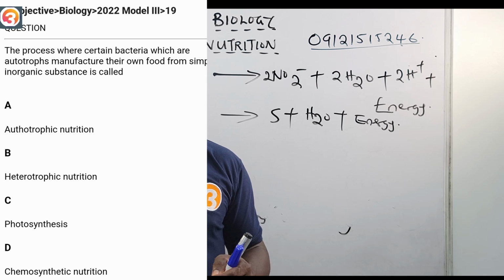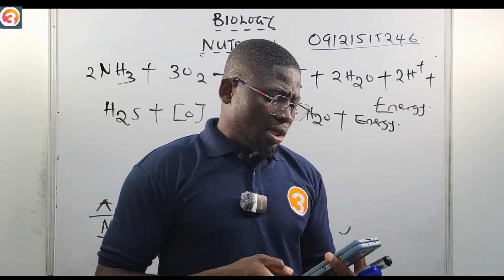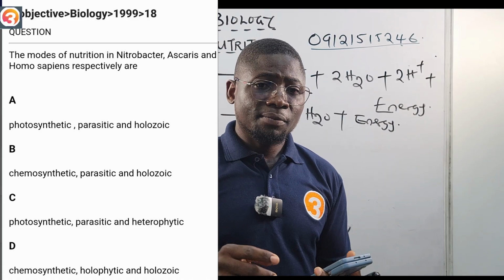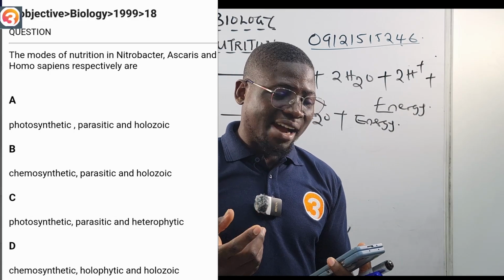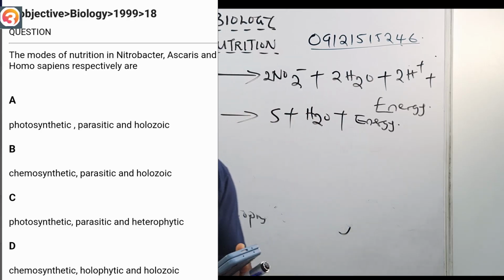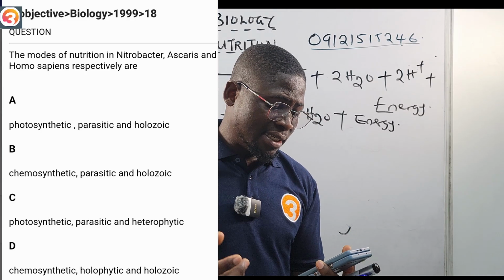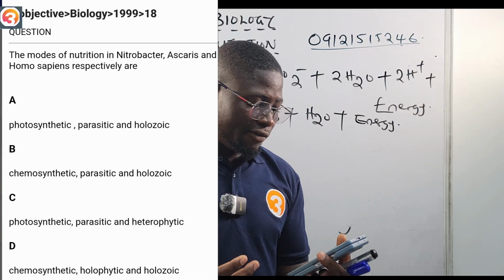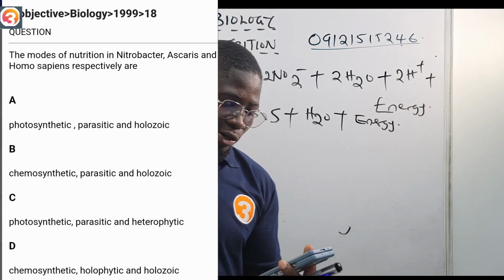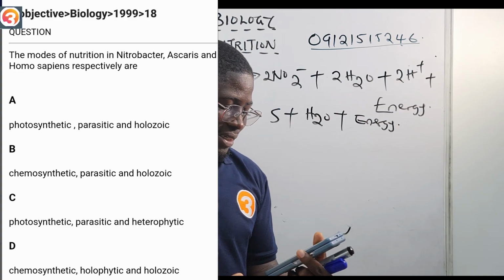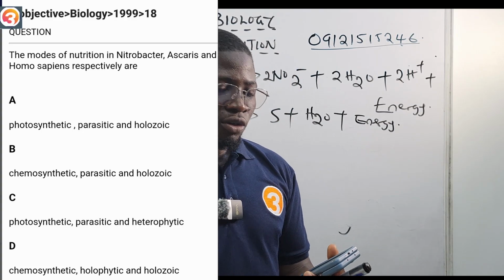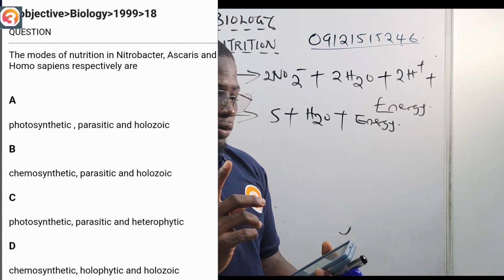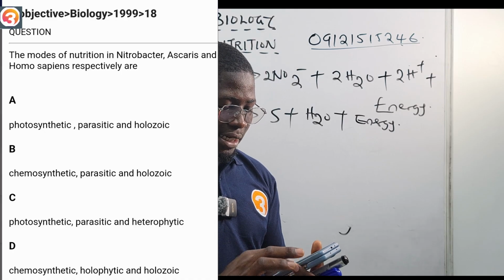Now let us see another question. They say the modes of nutrition in Nitrobacter, in Ascaris and Homo sapiens, respectively, are: A, photosynthetic, parasitic, and holozoic. B, chemosynthetic, parasitic, and holozoic. C, photosynthetic, parasitic, and heterophytic. D, chemosynthetic, holophytic, and holozoic. So this question, we'll actually do it when we talk about heterotrophic nutrition. We'll come back to it. But the correct answer there should be option B. So let us go to other questions.